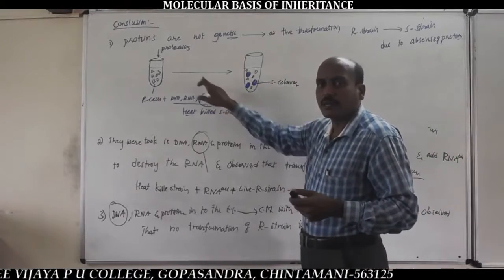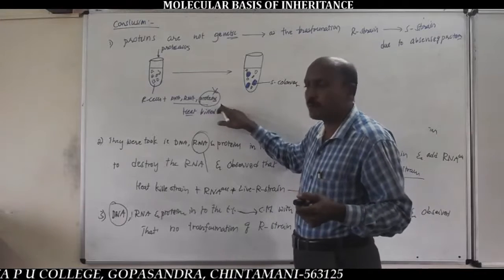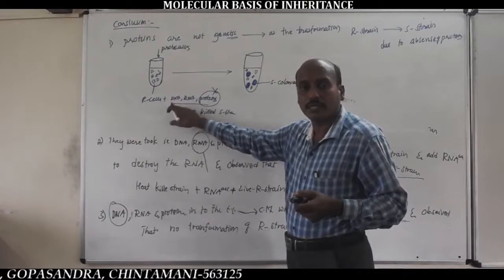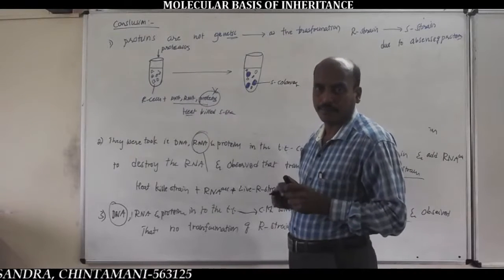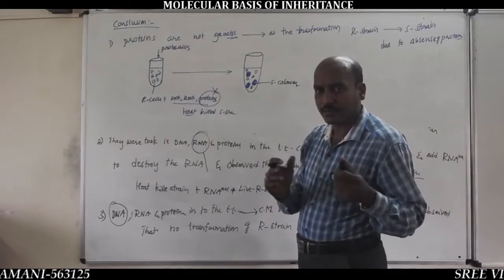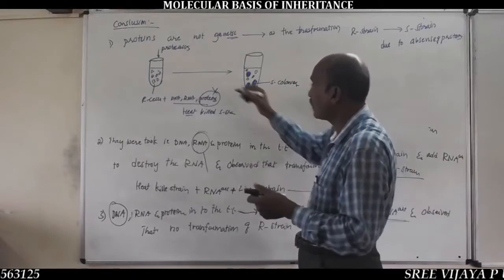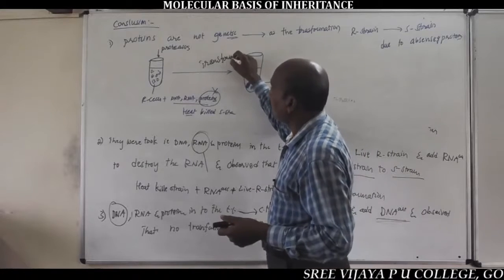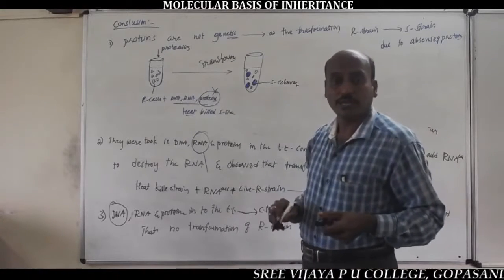As a result, the culture medium never contains proteins. It contains only R cells, DNA and RNA. As a result, R strain bacterial cells convert into S strain bacterial cells, that is, transformation of R cells into S cells.